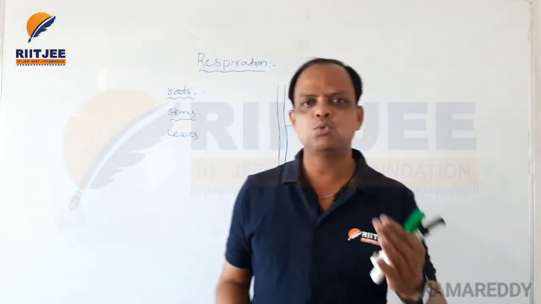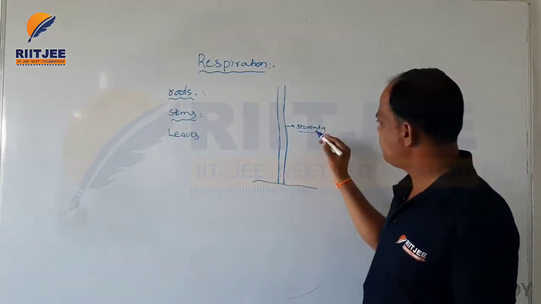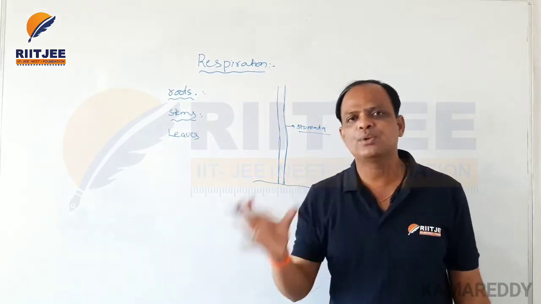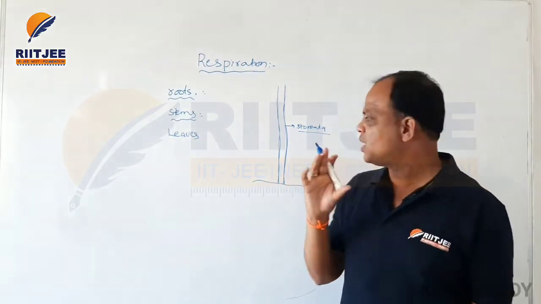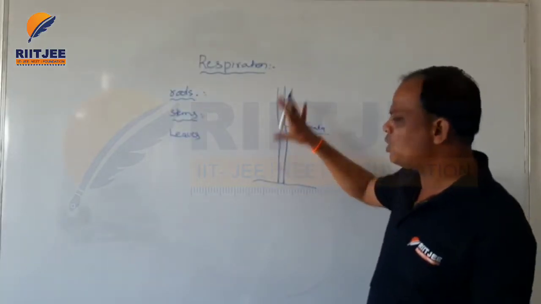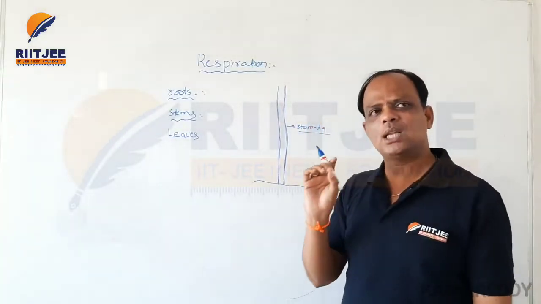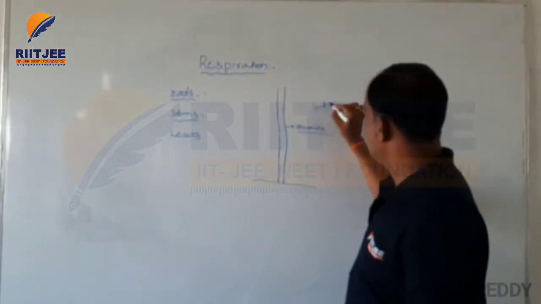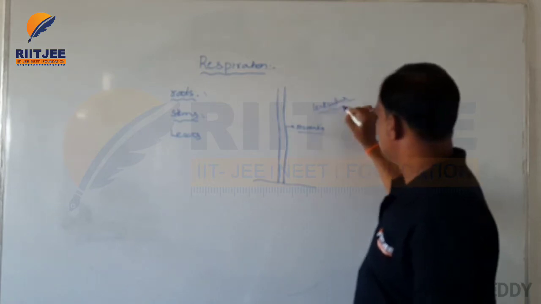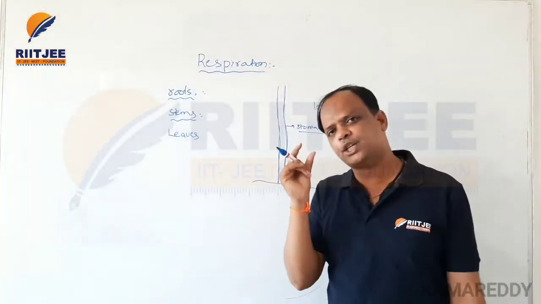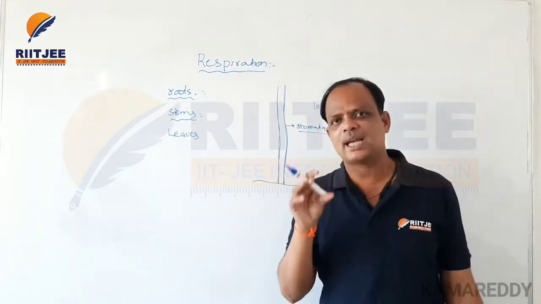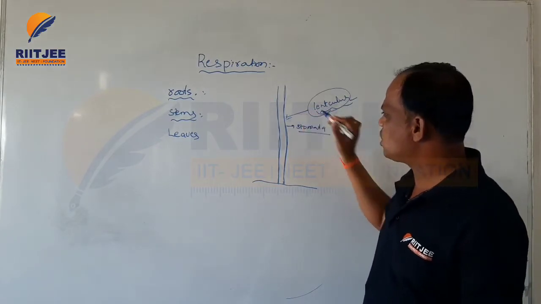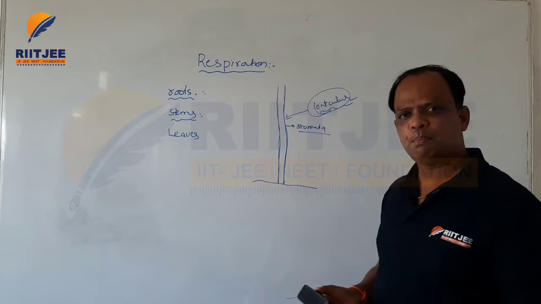stems can be involved in the respiration process with the help of stomatas, and the barks and hardwood structures. So that type of oldest stems is involved in respiration by the help of lenticular cells. Okay, so these lenticular cells are also tiny pore-like structures. So with the help of lenticular cells, the stems are also involved in the respiration process.